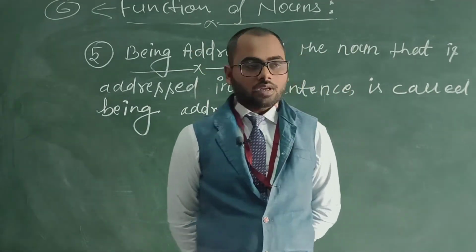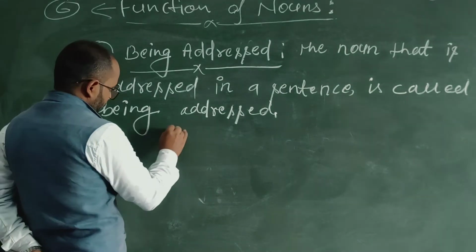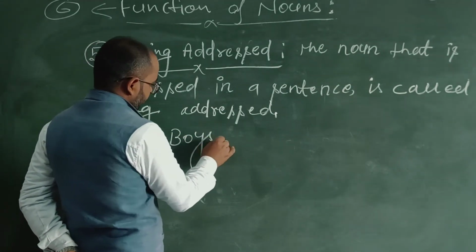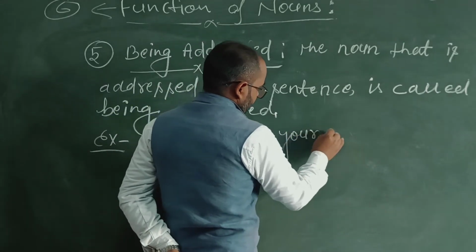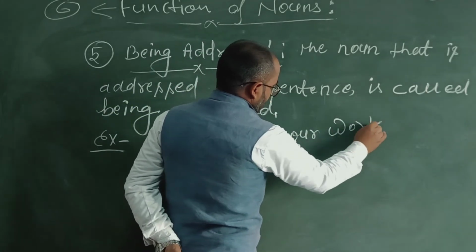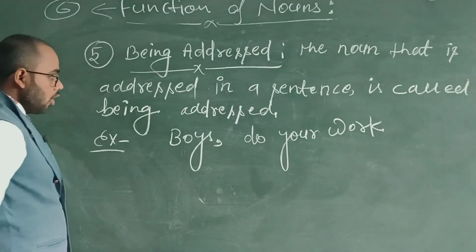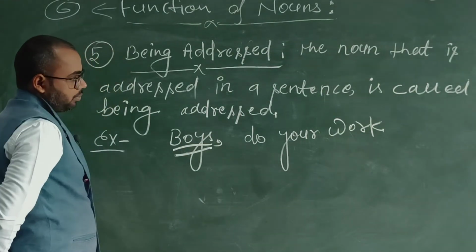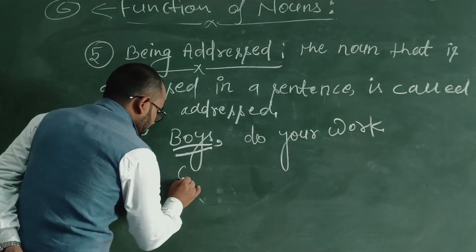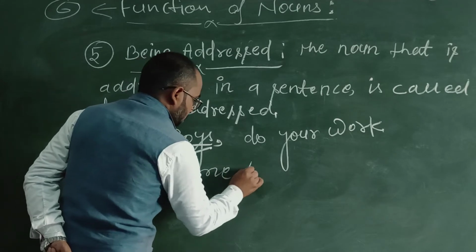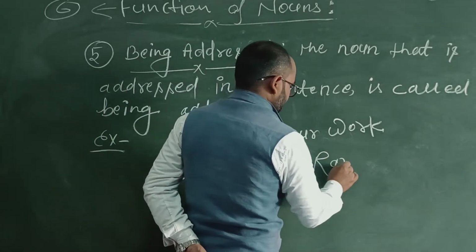Like, "Wise, do your work." So in this sentence, we are addressing this word, wise. Or "Come here, Ramesh."